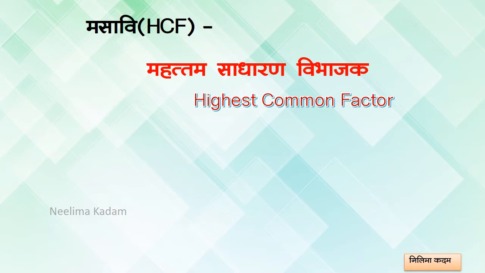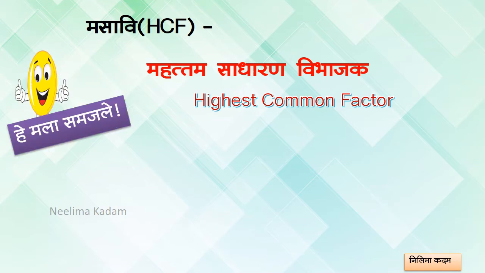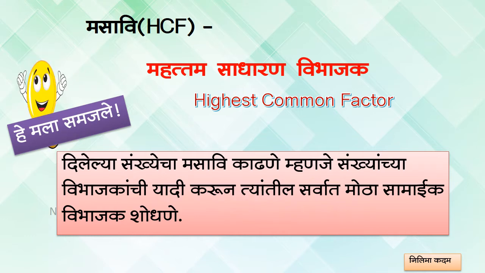H highest, C common factor. Just now we have found out the common factor. Now highest common factor is called as HCF. So what is HCF? First of all, what we have done here, we found the factors of that number. Then there are two numbers. If there are two numbers, we found common factors in them.